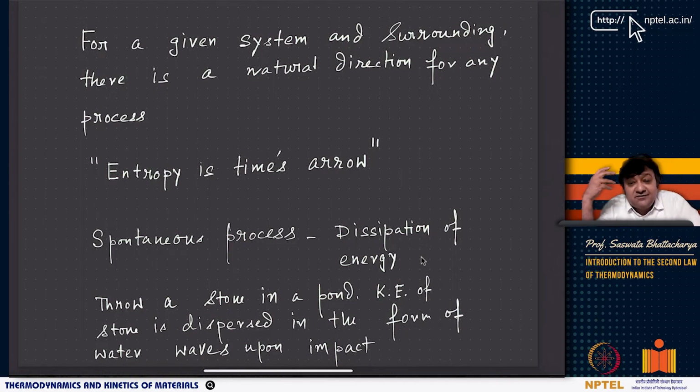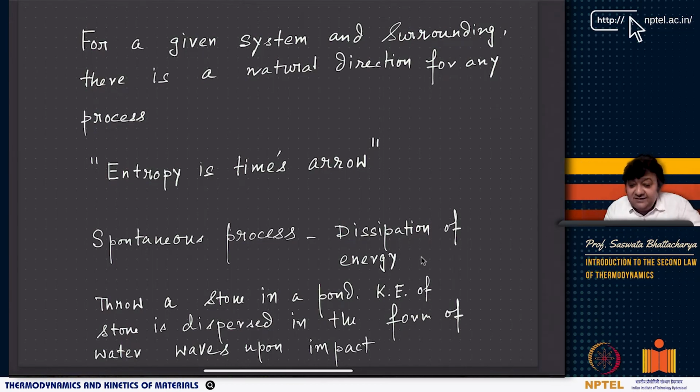Whether the process is curdling of milk, cooking of rice, aging of humans, whatever it is, you will have a natural direction for any process, right? Given a system and the surroundings, whether it is heat flow or mass flow, the spontaneity of the process is defined for that fixed system and fixed surroundings. There is a natural direction for any process.